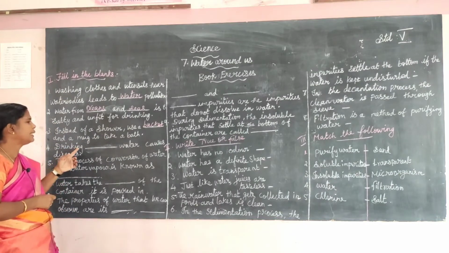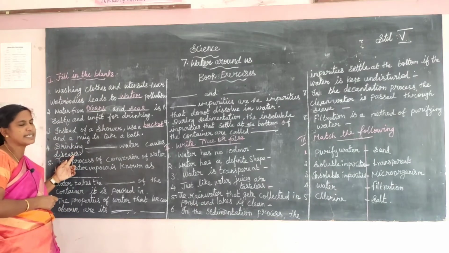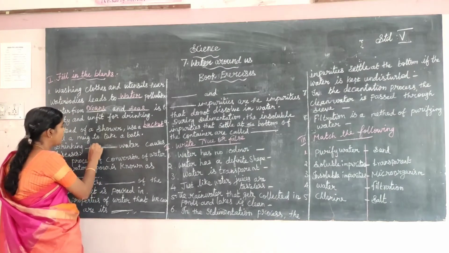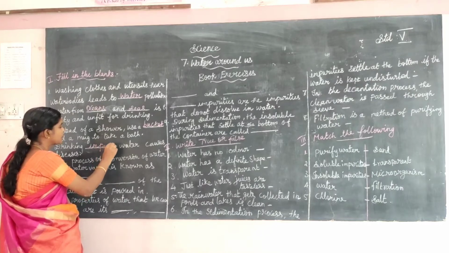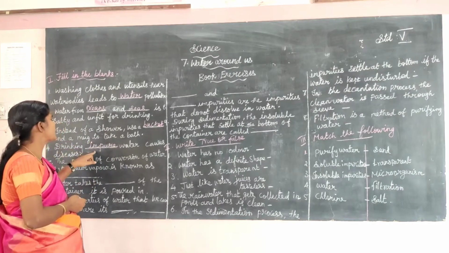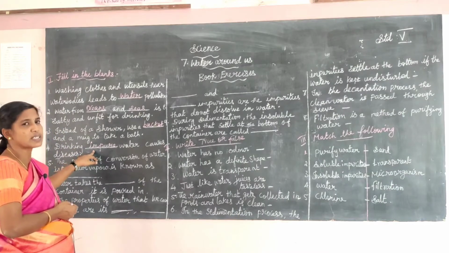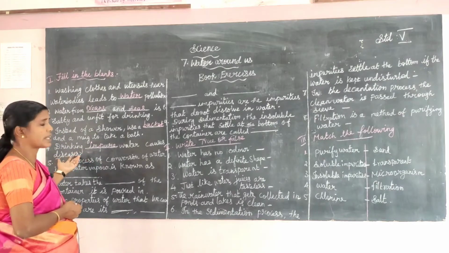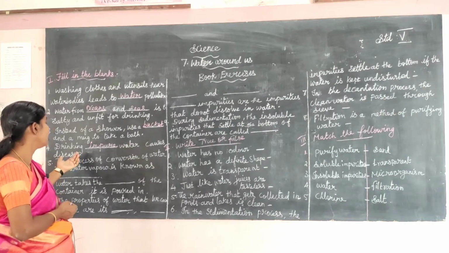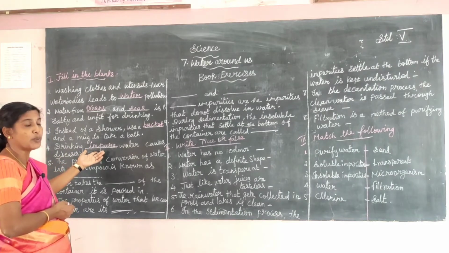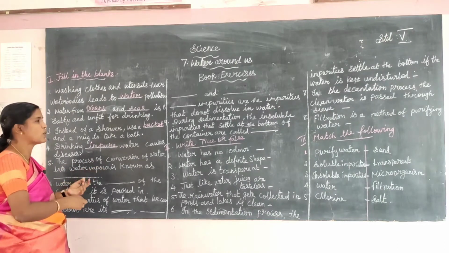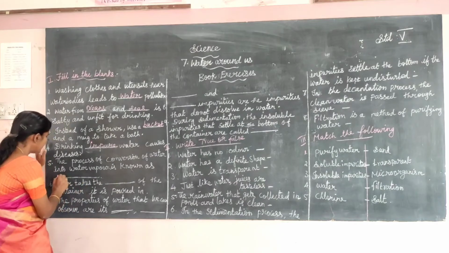Next one. Drinking dash water causes diseases. Which water causes the disease? The impure water. Insoluble impurities are mixed with water. In the impure water many diseases are caused, cholera, typhoid and many other diseases. In which water? In the impure water.